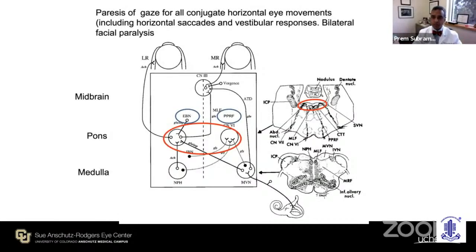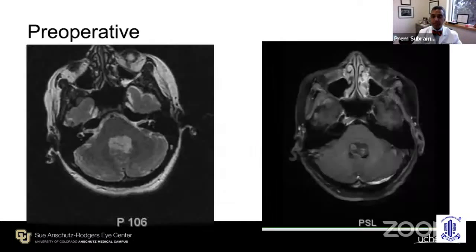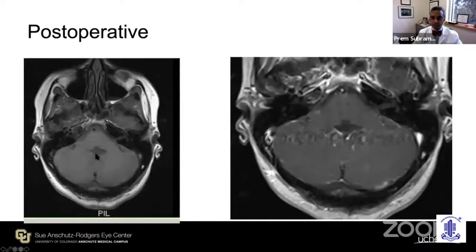And I will show you two examples of this. But here you see that this is a patient who had a large tumor in the fourth ventricle. That tumor is present right here. And she had resection of this tumor. And this is, again, the back of the pons, the area where the PPRF lives.